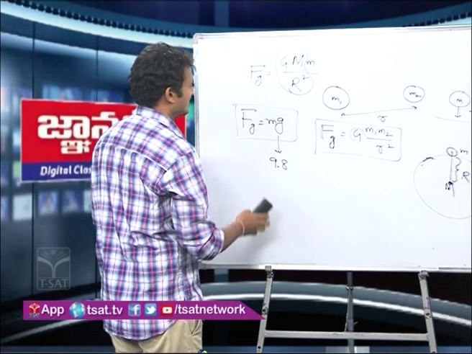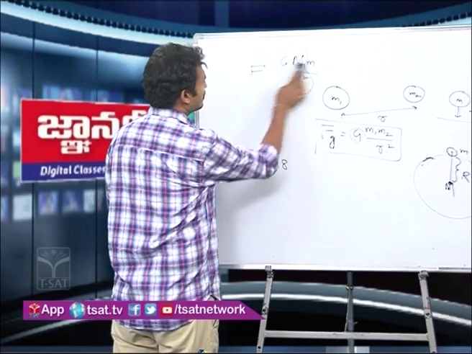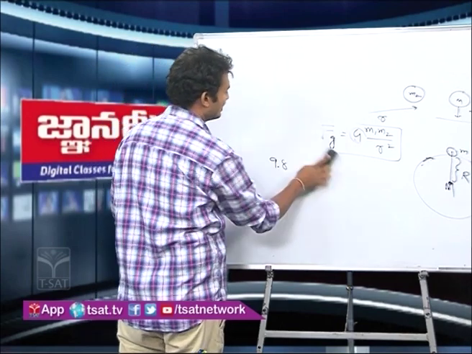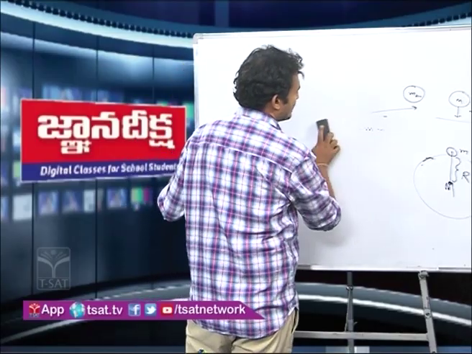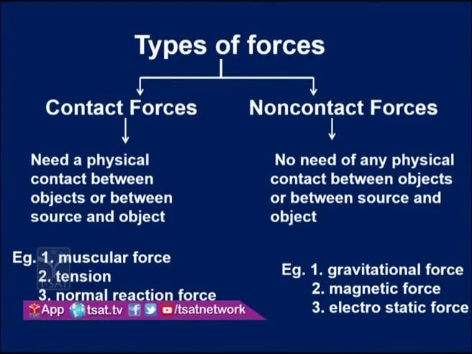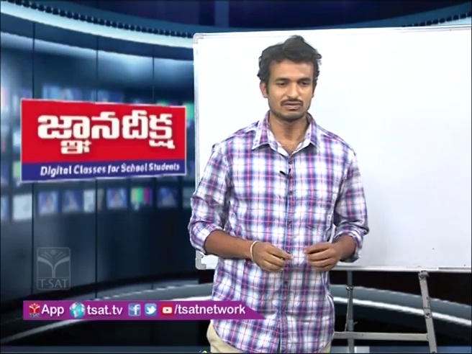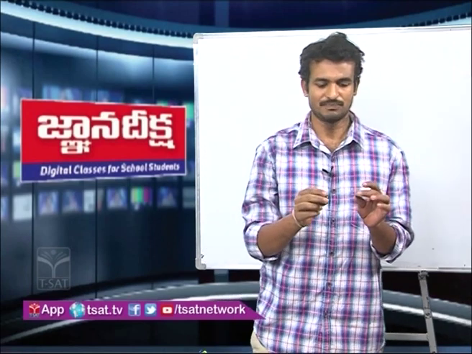Right. So this is an example of non-contact forces. Now coming to another non-contact force, which you know very well, magnetic force. Magnetic force is the force due to magnets, or the force between magnets and magnetic materials like iron, cobalt, nickel. See here, I have two magnets.